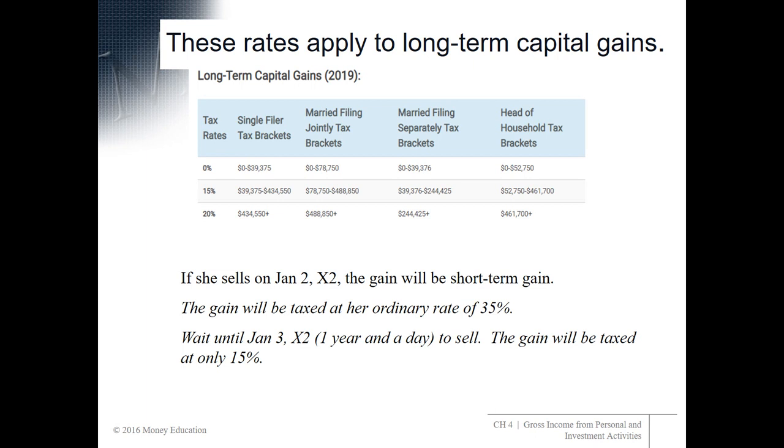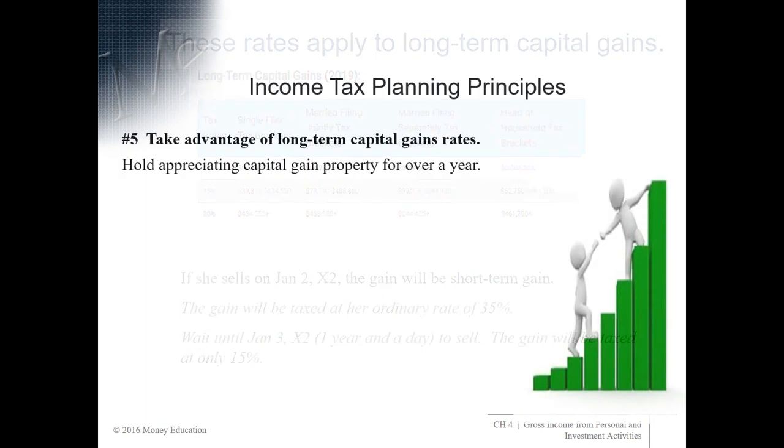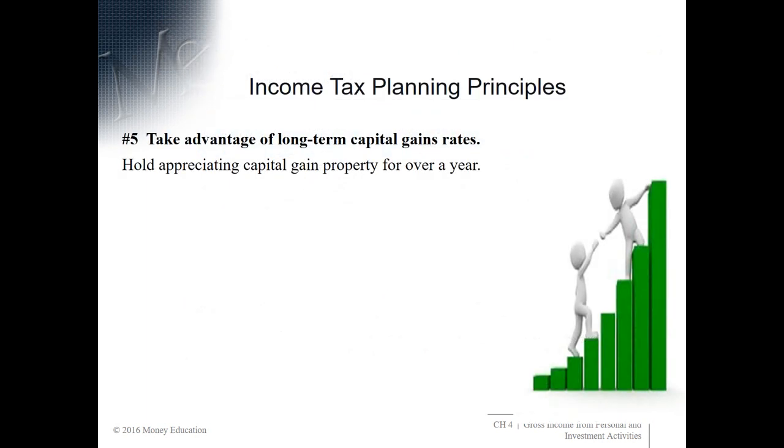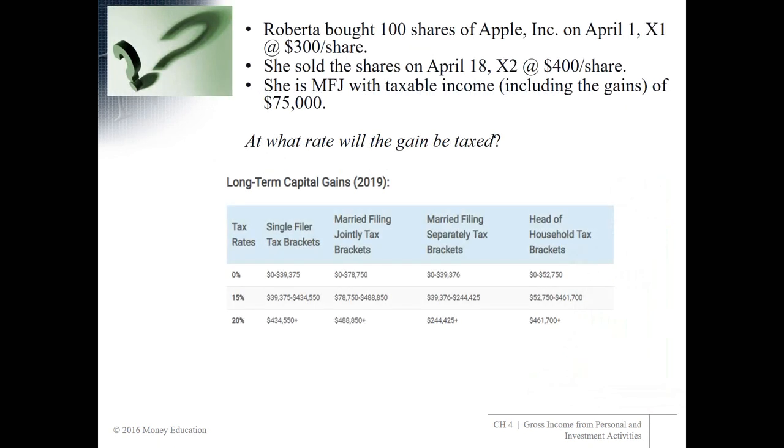So this is a difference of that capital gain being taxed at 37% because it's short term, or being taxed at 15% because it's long term. So, of course, an income tax planning principle is take advantage of long-term capital gains rates. So really work at holding appreciating capital gain property for over a year, unless there's some really good reason.